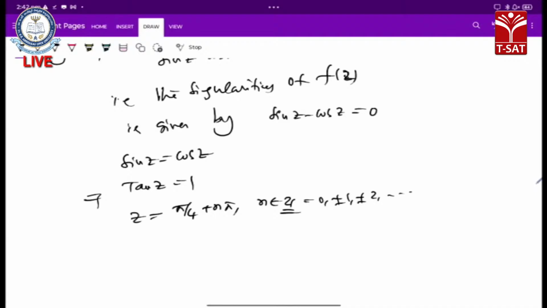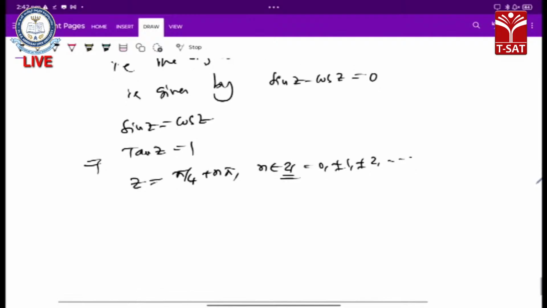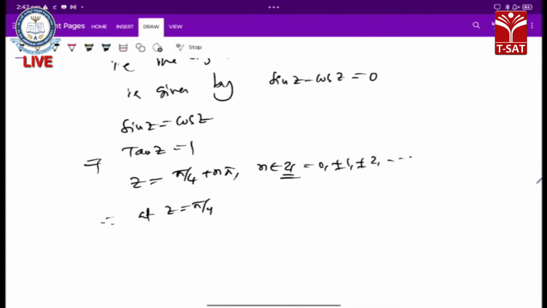The singularity at z equal to pi by 4 is a simple pole. So at z equal to pi by 4, our function f of z has a simple pole.